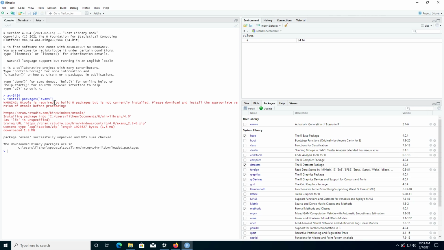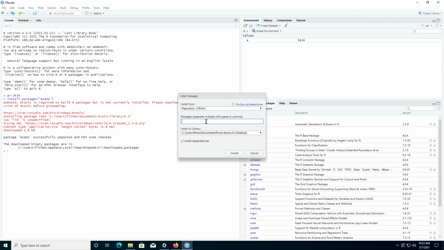It gave a big warning there. It said Rtools is required to build R packages, but is not currently installed. Okay, so we can solve that. Rtools.